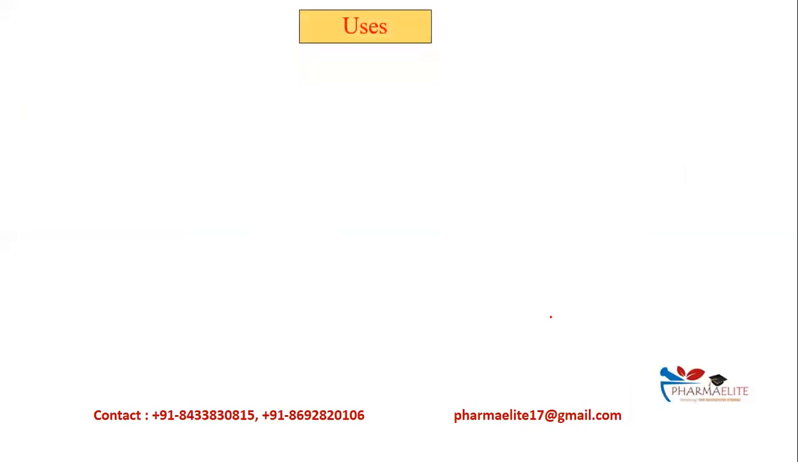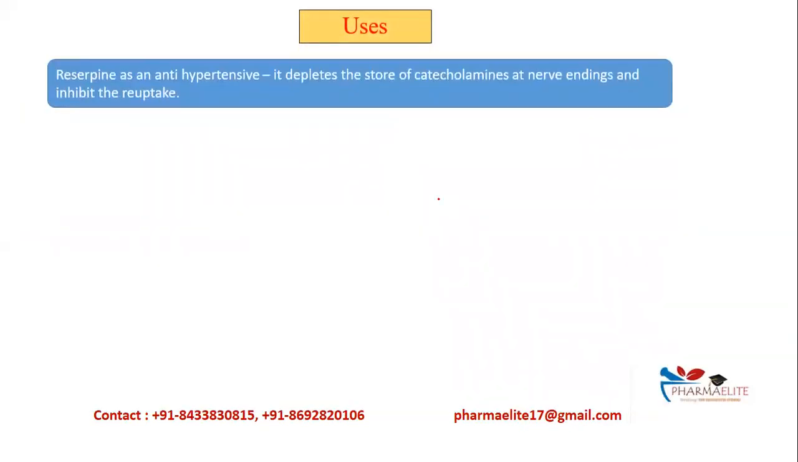Let us have a look at uses for Rauwolfia. Reserpine is used as an antihypertensive, that is, in case of hypertension. It depletes the stores of catecholamines at nerve endings and inhibits the reuptake. As a result, the amount of catecholamine decreases, which helps in controlling hypertension.